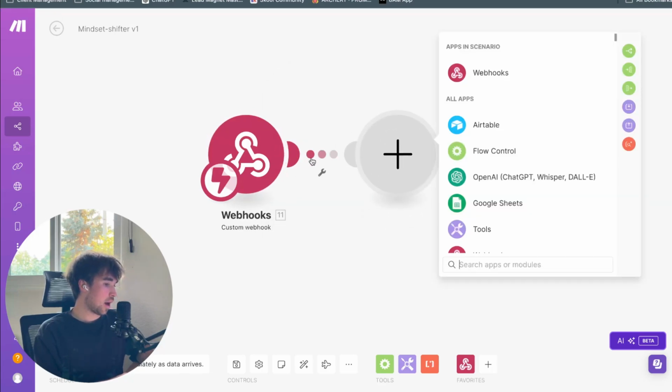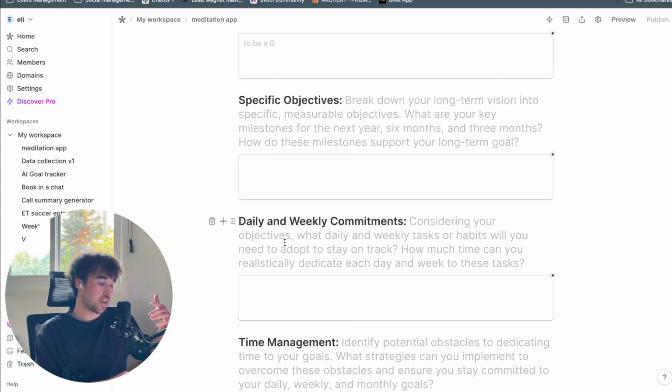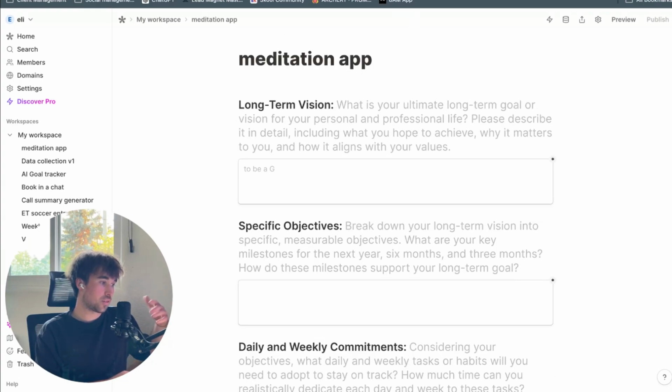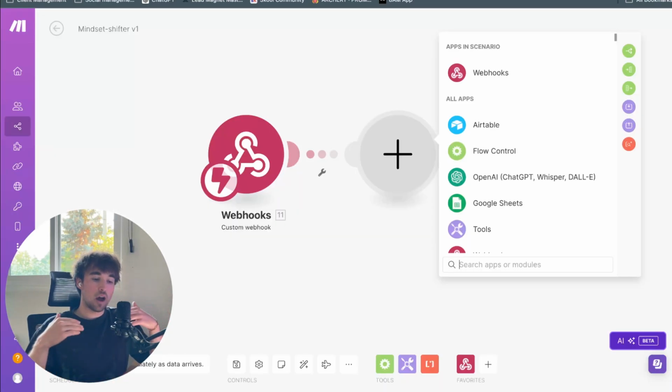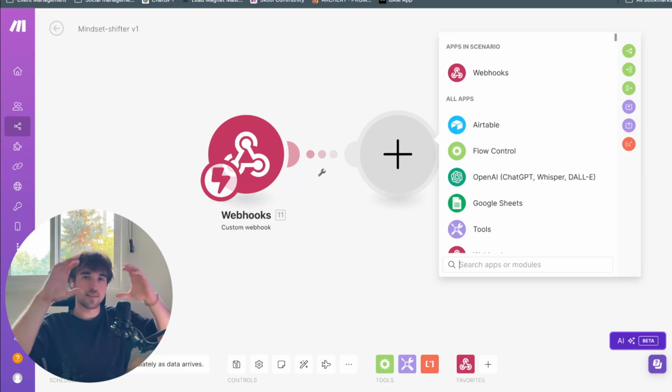So I was having an issue where when I would run my webhook, it would return the correct data, being these fields and the answers filled out in these fields. However, it wouldn't output it in the correct bundles. What I mean by that is in Make, the output structure of a module is going to be in bundles a lot of the time, and bundles are just pieces of data.